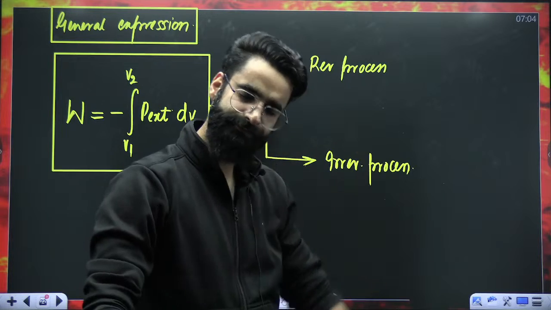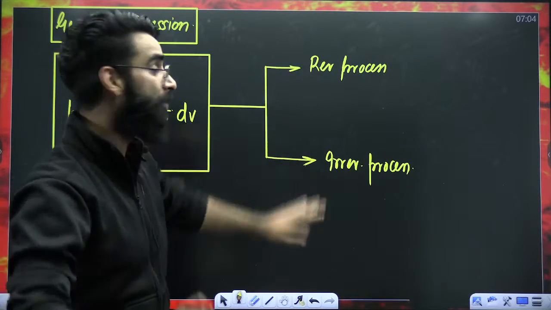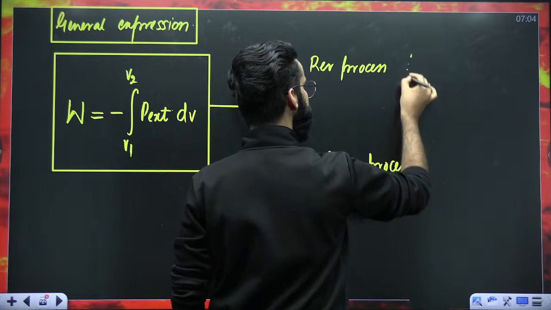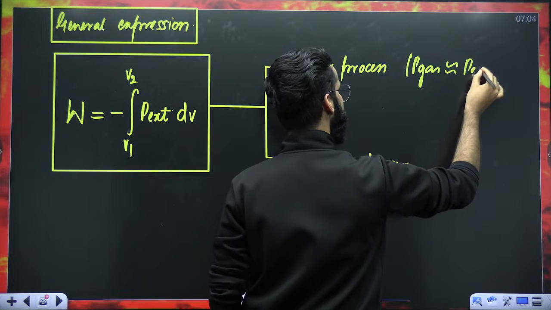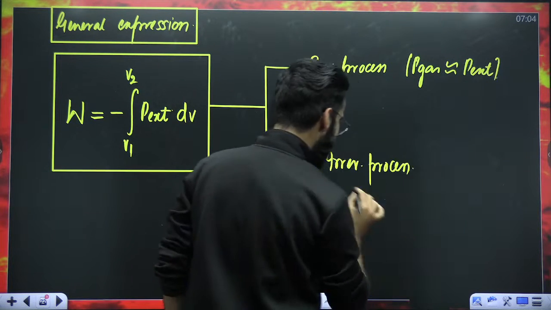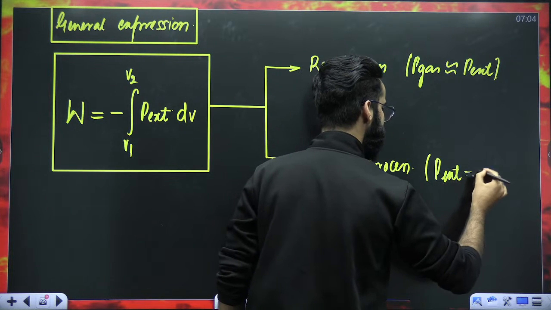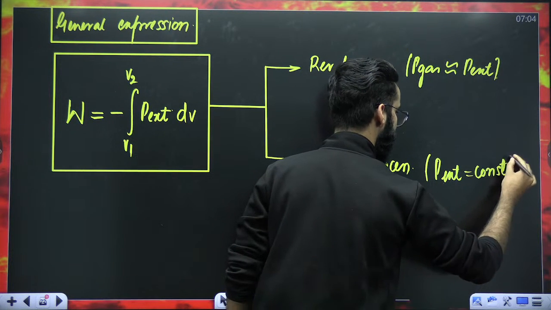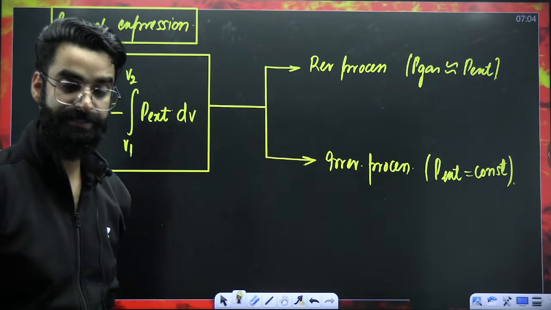Just remember right now. In case of reversible processes, what you'll observe? We'll observe in reversible processes, P gas will be almost equal to P external. And in case of irreversible processes, what you'll observe? You'll observe that external pressure will be constant in irreversible process.